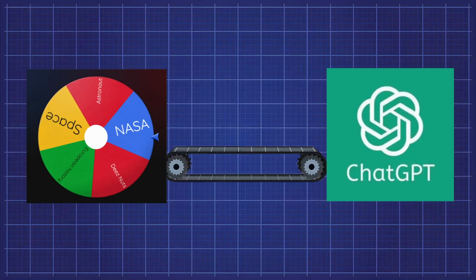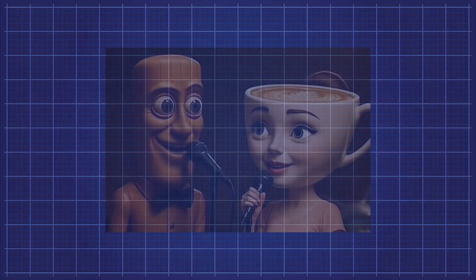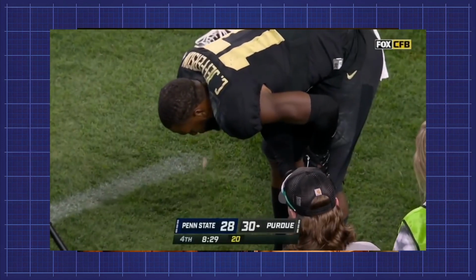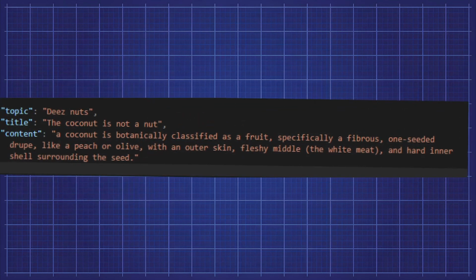Next, I built a randomizer that combined keywords, like NASA, astronaut, or space, and sent them to GPT. I didn't want to produce hallucinating misinformation, I am not that much of an asshole, so I had it output verified fun facts. The GPT will send me the title and content text in a JSON I could extract. But raw text isn't a video, I need a visual.